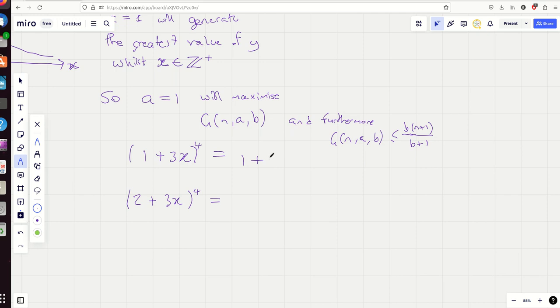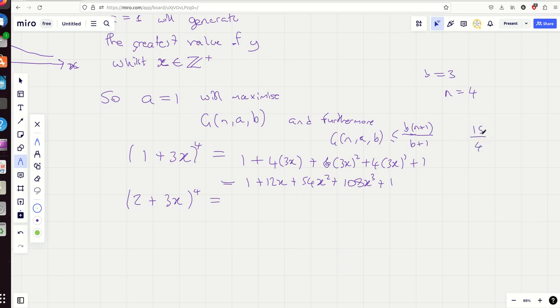We've got 1 plus 4 times 3x plus 6 times 3x squared plus 4 times 3x cubed, plus 1. I'm just going to show you that my answer makes sense. So that gives you 1 plus 12x plus, 9 6s, 54x squared, and then 27 times 4, 108x cubed, plus 1. Now, we're saying basically that the term with the largest coefficient is the 0, 1, 2, third term along. Now, when you plug in, sure enough, b equals 3, which is what I've got here, n equals 4. What have we got there? 3 times 5, which is 15, over 4, which is 3.75.